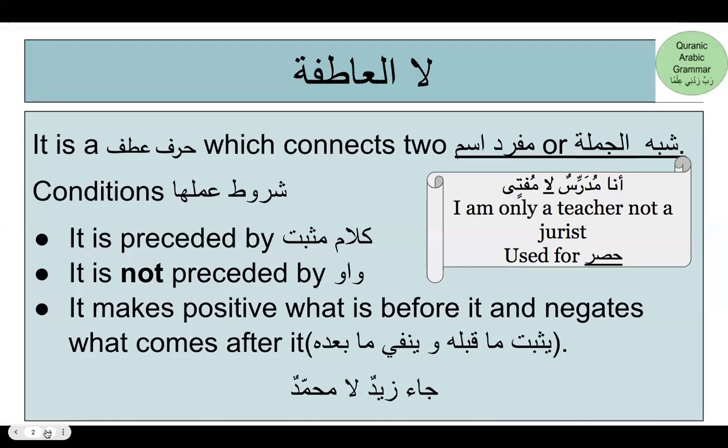As the name indicates, it is harf atf. So the first information that you must know about this la is, as the name indicates, it is harf atf. It connects two mufradisms, or it is going to connect shibul jumla with shibul jumla. We have recently covered what shibul jumla is, jar wal majroor or zarf idafa fragment.